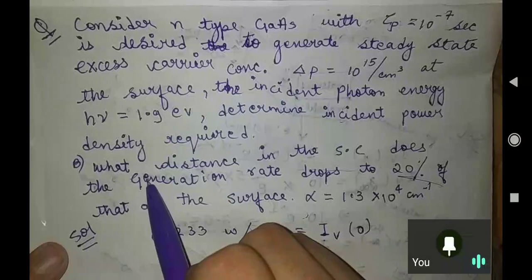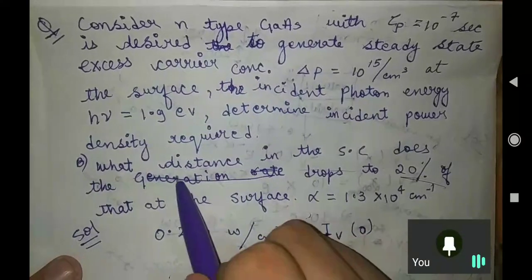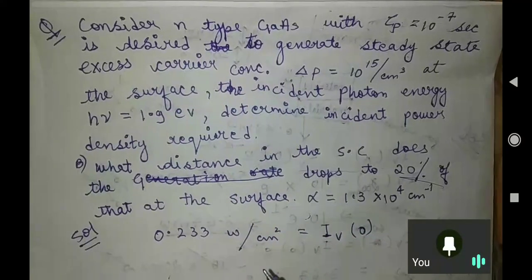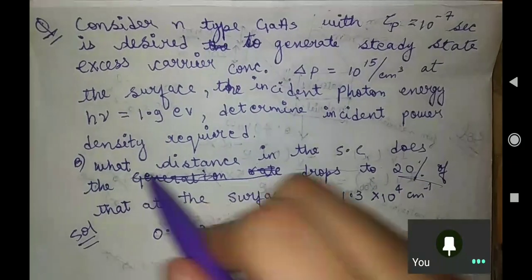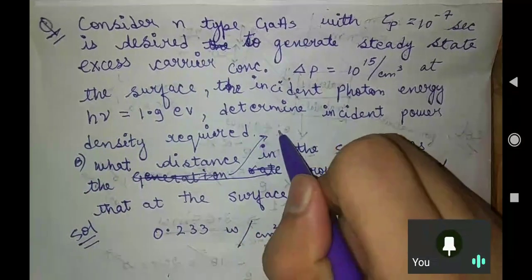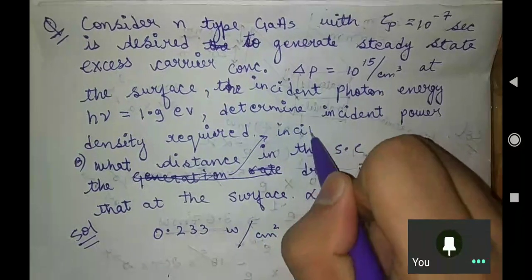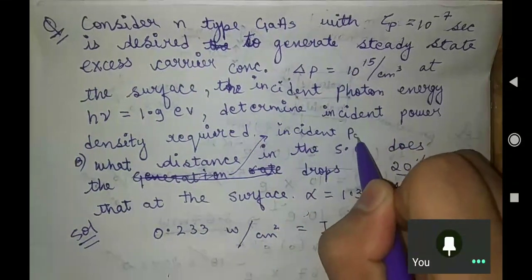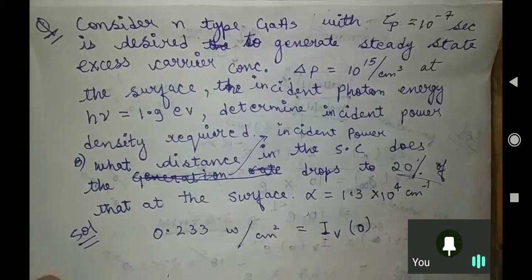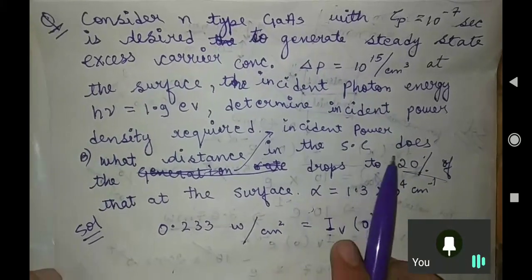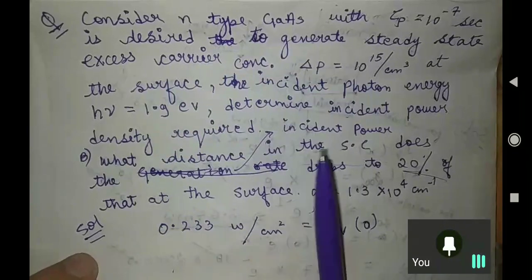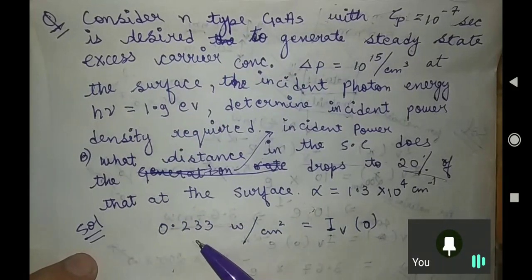Instead of generation rate, you can write incident power here, so that you don't get confused. Otherwise people will ask how generation rate is decreasing. What distance in the semiconductor does the incident power drop to 20% of that at the surface?